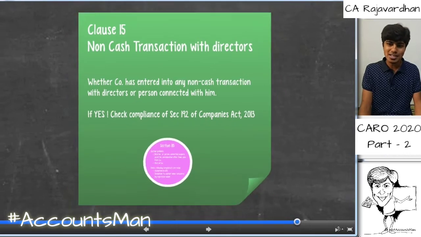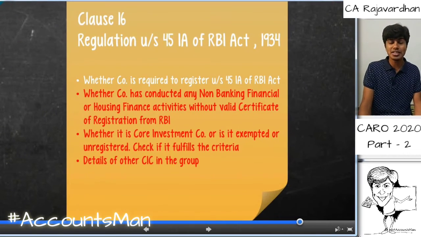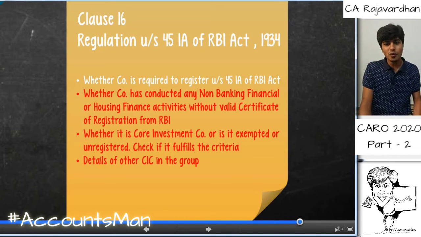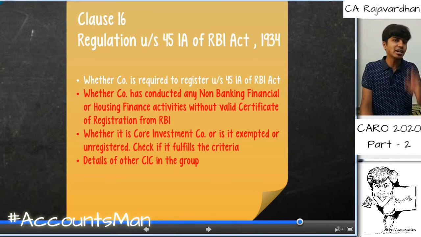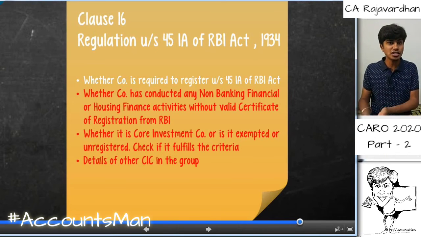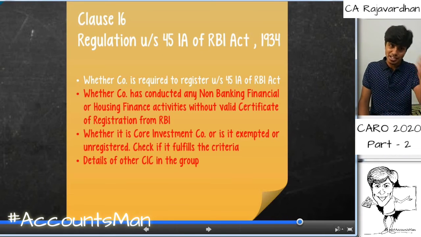Let us now go to clause 16 of this particular CARO. So clause 16 talks about regulation under section 45-IA of RBI. Now whether the company is registered or is required to be registered under section 45-IA, we should check. If it is exempt under this section or if it is not registered because it is not covered, we need to check whether it is covered under this section or not. If it is covered, is it registered? If it is exempted, is it actually exempted? We need to check the applicability of these provisions.